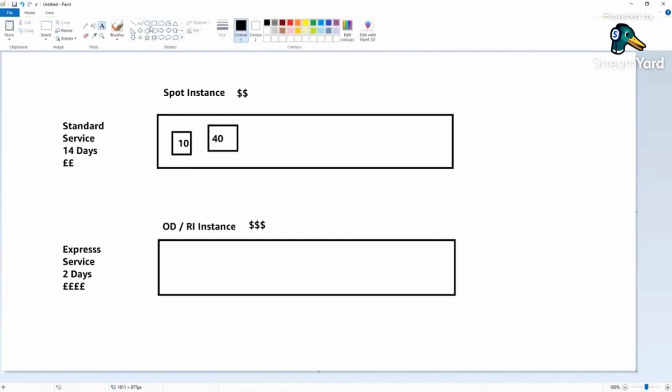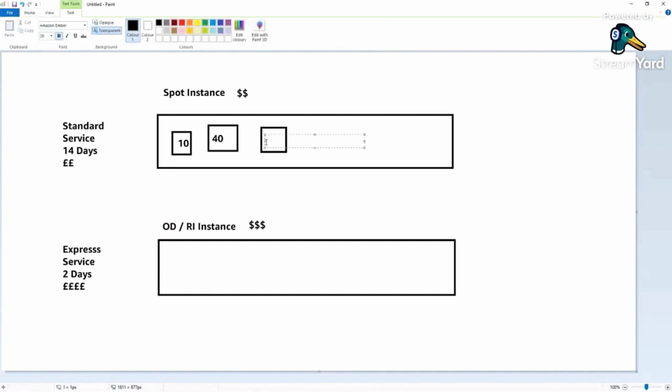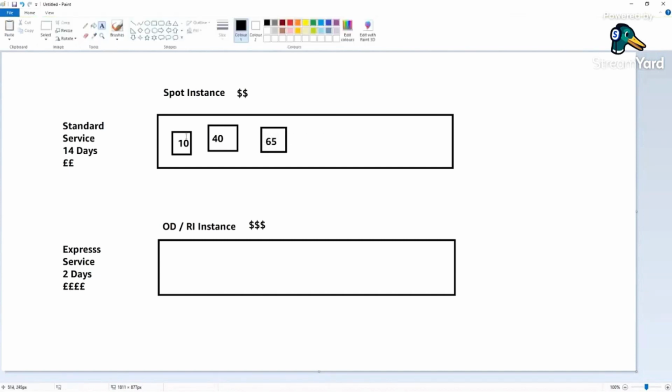That instance also got terminated. Let's have another instance running that may then pick up the workload and maybe finish it up to maybe 65%, and so on. So what is happening, as they are getting charged less because of spot instances, they are able to transfer that benefit to their customer. So if they are not time bound, they can wait for 14 days, go ahead and use spot instances for that type of workload. But if a customer says, no, I want my processing to be done faster, that time they push their workload onto on-demand and reserved instances, no termination, continuously running off the workload, and they get their result much faster. So that is one of the use cases.